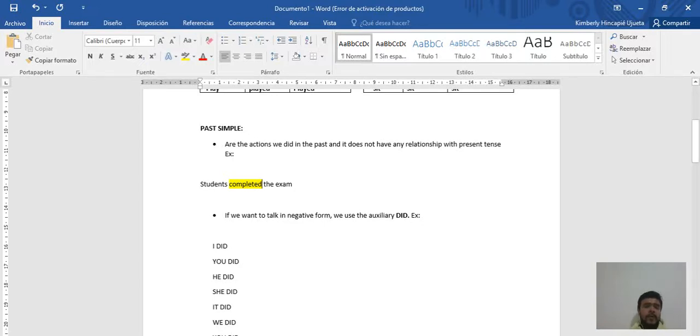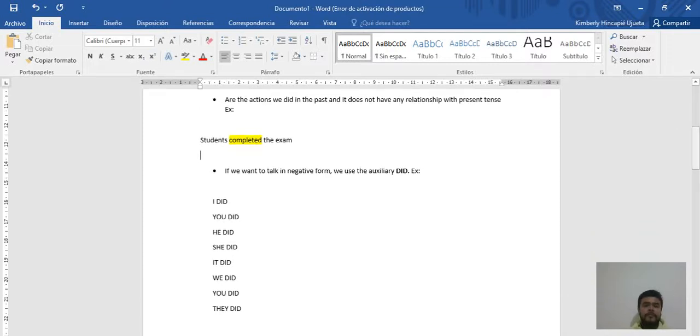For example, los estudiantes completaron el examen. This is in past simple. If I change the meaning, maybe you can say los estudiantes completado el examen. If you see, this is not the correct way to use the verbs in past simple.